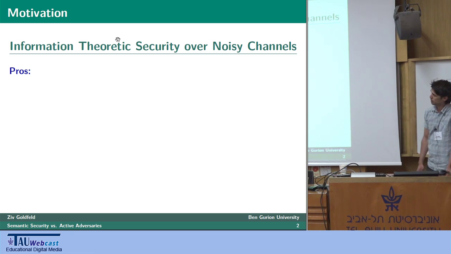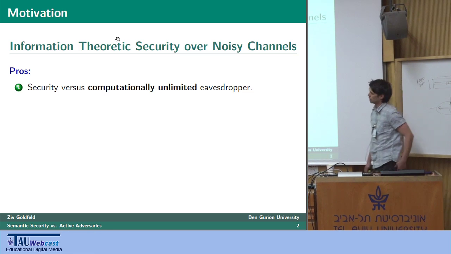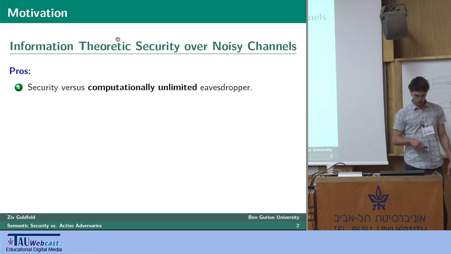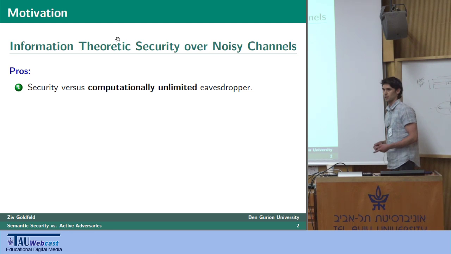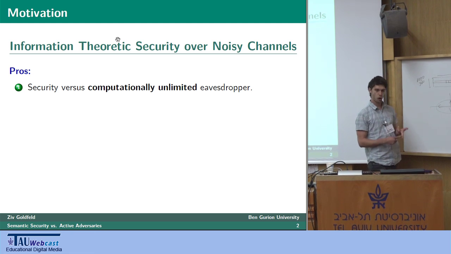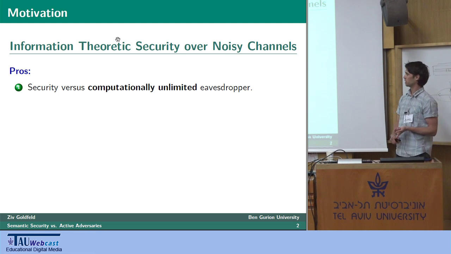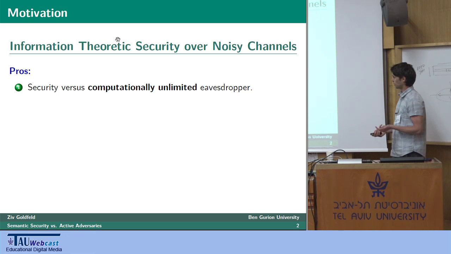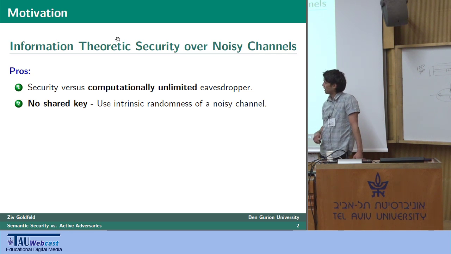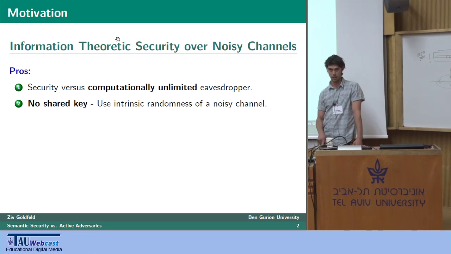So, on the upside of things, IT security ensures protection versus computationally unlimited eavesdroppers. While cryptography is based on the fact that some mathematical problems are computationally hard to solve, an IT security protocol will stand versus an eavesdropper with the ability to solve such complicated problems, which is nice. And furthermore, in the presence of a noisy channel, IT security requires no shared key.